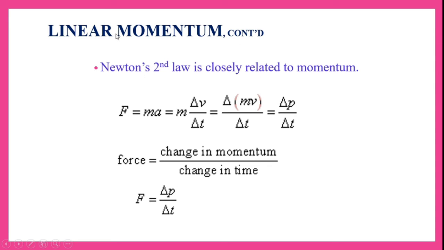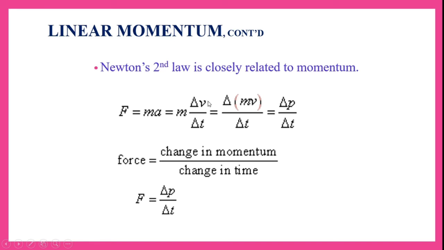We can also explain linear momentum by using Newton's second law. There is a close relation between Newton's second law and momentum. How? Let us see. We know that according to Newton's second law, force is equal to mass times acceleration. Acceleration can be written as rate of change of velocity.